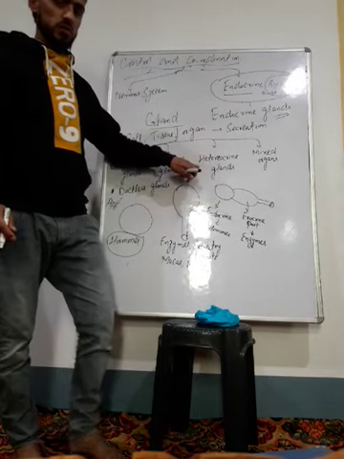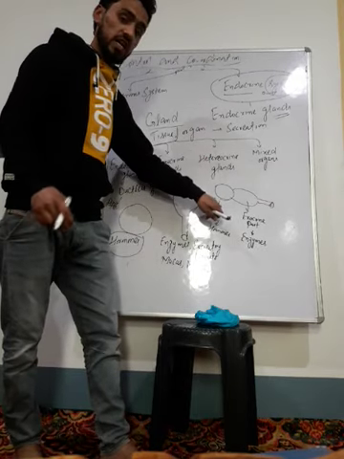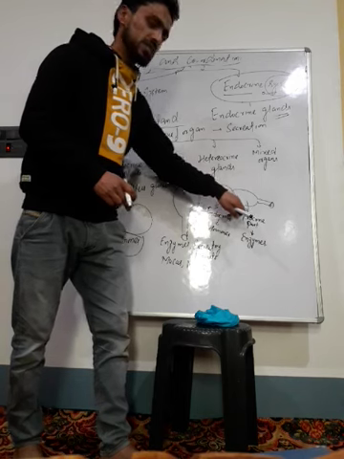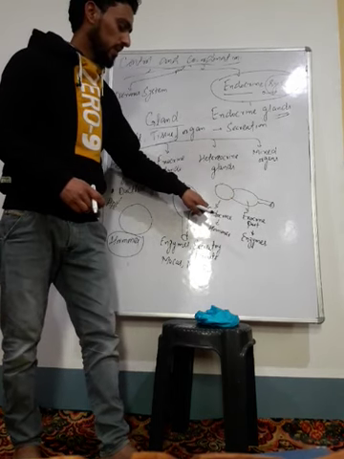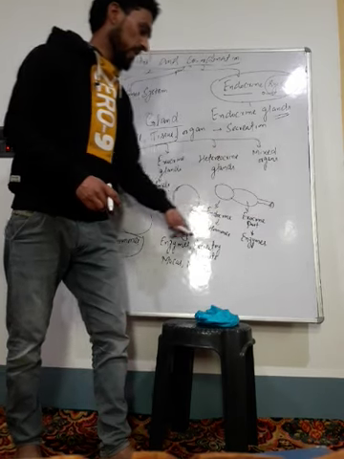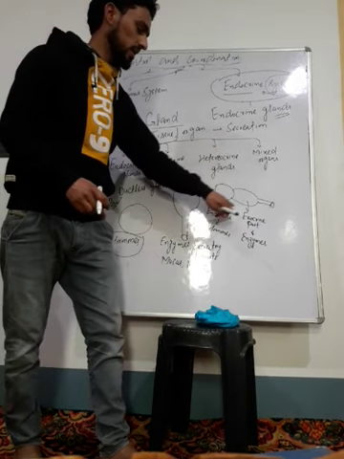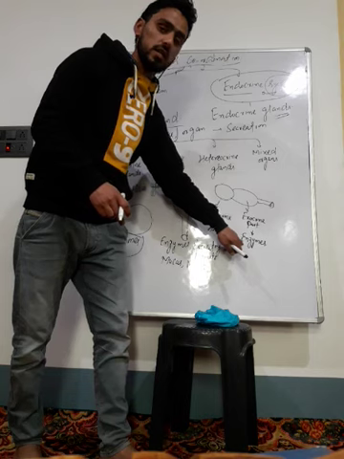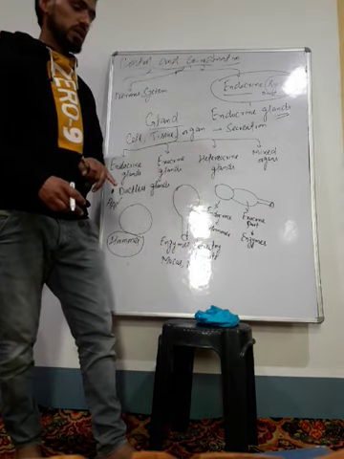A heterocrine gland has one part that is endocrine and the next part that is exocrine. The endocrine part does not have a duct, the exocrine part has a duct. The endocrine part secretes hormones, and the exocrine part secretes enzymes. These are known as the heterocrine glands.